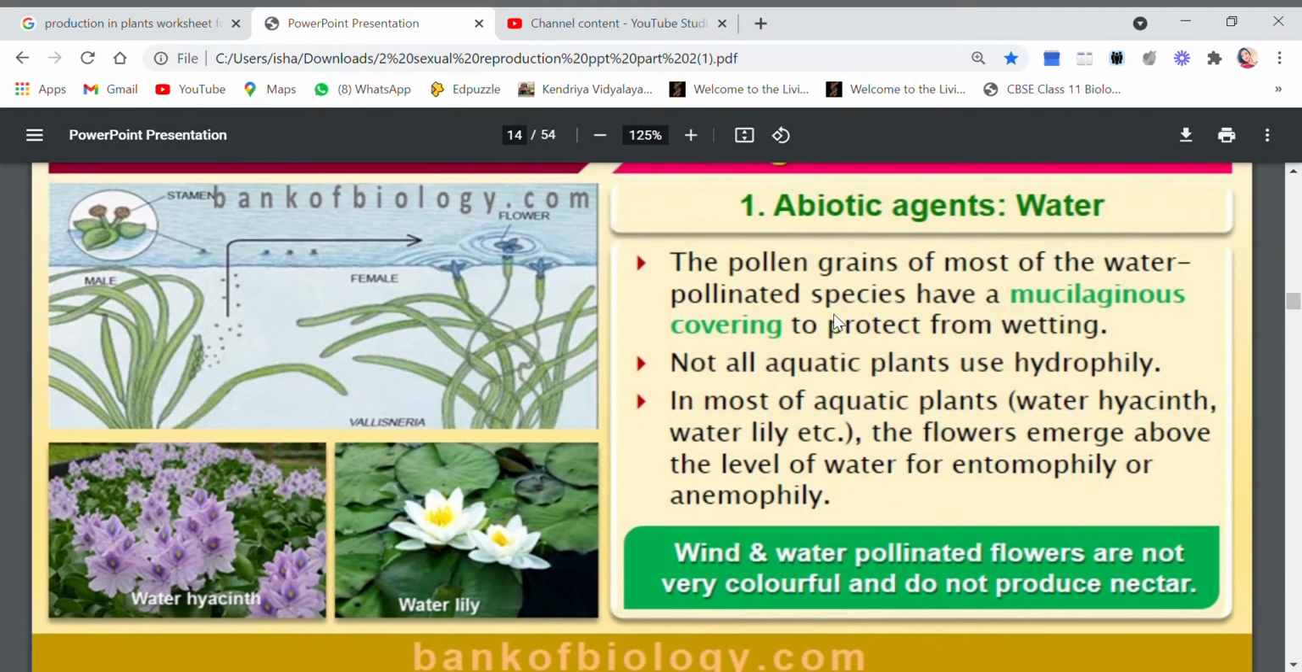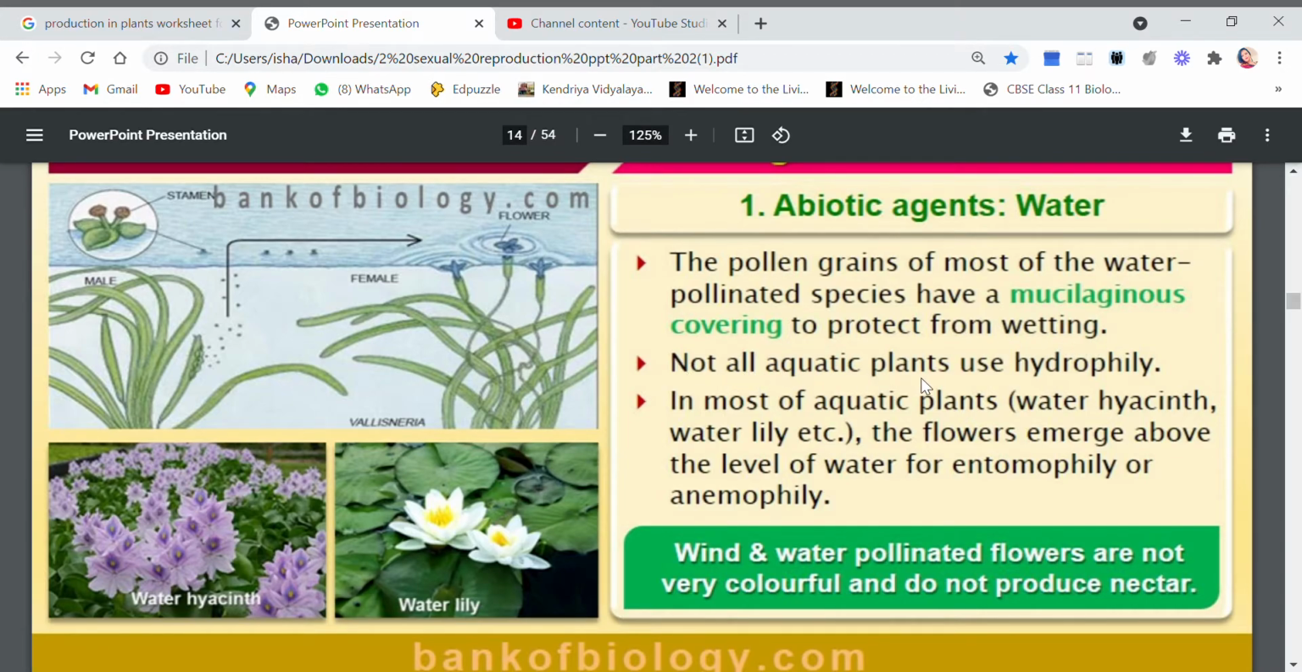Now, the pollen grains of most water pollinated species have a mucilaginous covering. This is very important. They generally ask a 1 mark question here, children: why is a mucilaginous covering required on the pollen grains of hydrophilous plants? The reason is that the pollen grains have a mucilaginous covering to protect them from wetting, because excess water may damage the pollen grains. So there is a mucilaginous covering on the pollen grains so that they don't get wet.